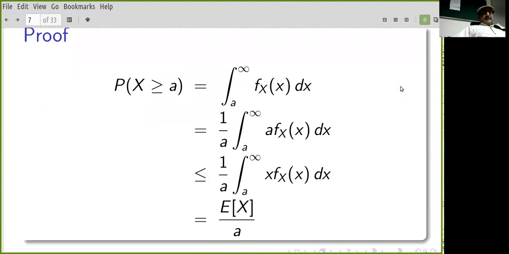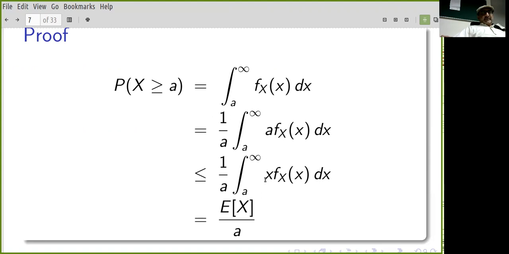Okay, so the proof is also surprisingly simple. The probability that X is greater than or equal to a, that's where you integrate the PDF from a to infinity. If you multiply by a inside the integral, a is a constant, so I can just divide by a outside the integral. And so I haven't changed the integral by doing this. Now a is positive, right?